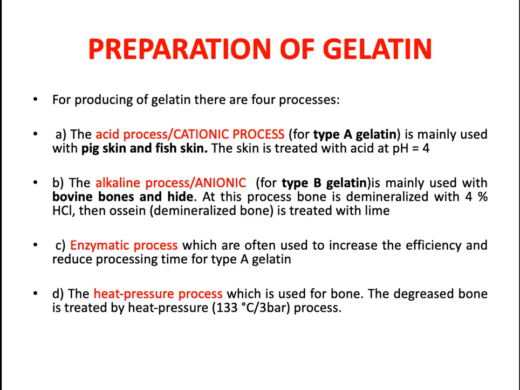So it's a very lengthy thing. Why, in the case of pig or the fish skin, we don't need to go for a long treatment, is because they are slaughtered at a very young age. The collagen is not that strongly bound, so it is very soft. But in the case of bovines, they are slaughtered at an older age. The age is more, so naturally they're tougher. So it has to go for a longer treatment.